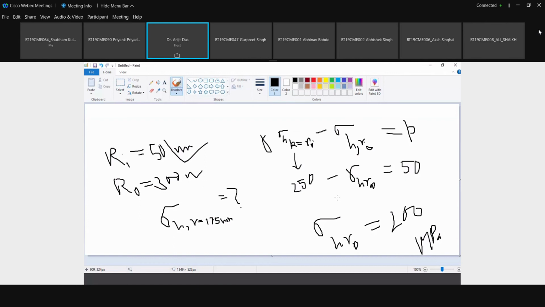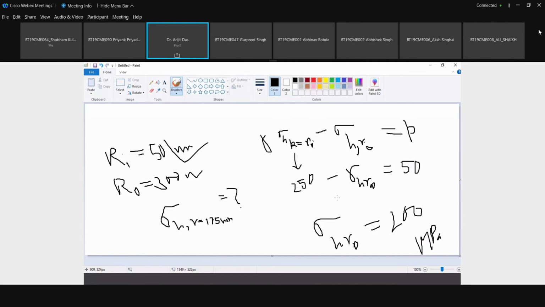I am giving a hint. You have to find the value of A and B using the given data. And once you get these values, these constants, then you can use the general equation for the hoop stress, and at R equal to 175, we evaluate the hoop stress. At first you find the value of A and B.